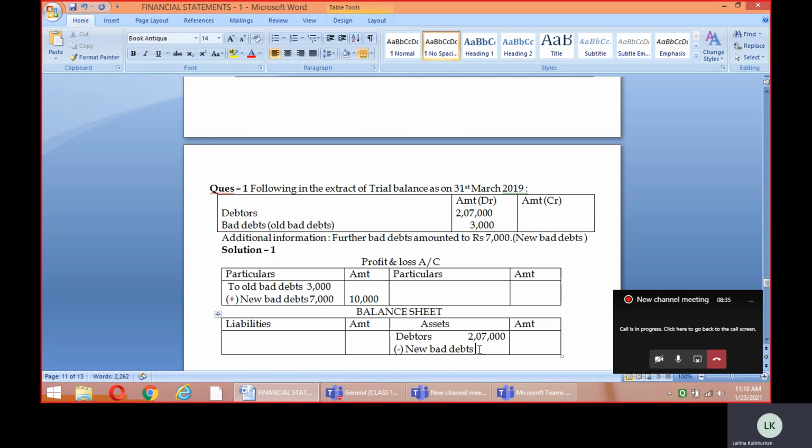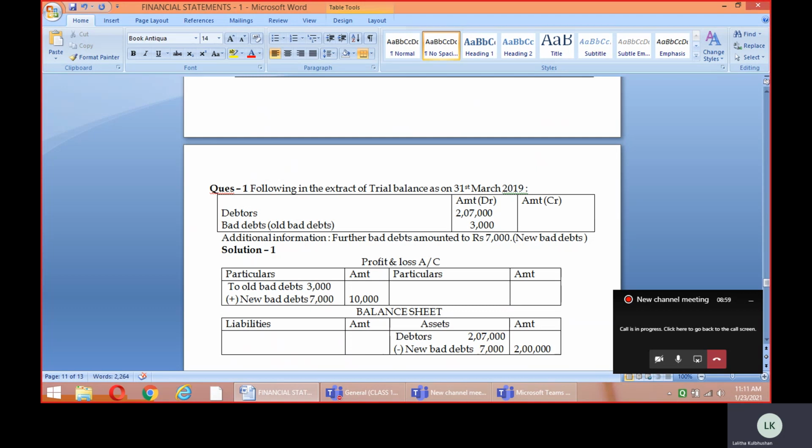So only 7,000 will be shown in the balance sheet as the new bad debts. Don't take the old bad debts of 3,000. So we will be showing 2 lakhs outside. This is how we deal with the accounting treatment if the bad debts is given inside the trial balance and outside the trial balance.